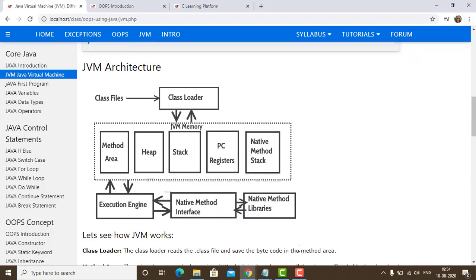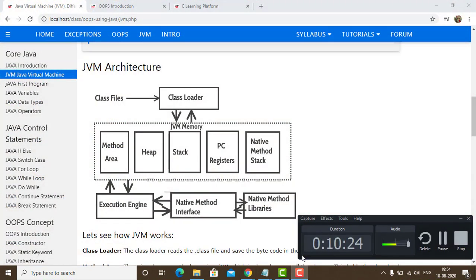In the next chapter we are going to start with the programming structure, where we have the first Java program, which we are going to deal with in our next topic.